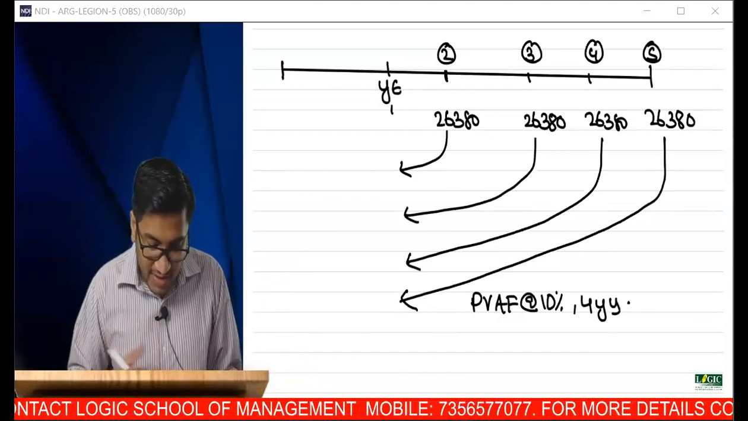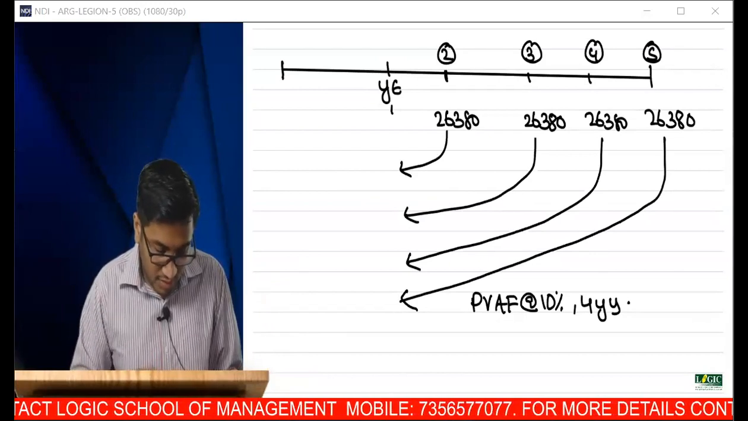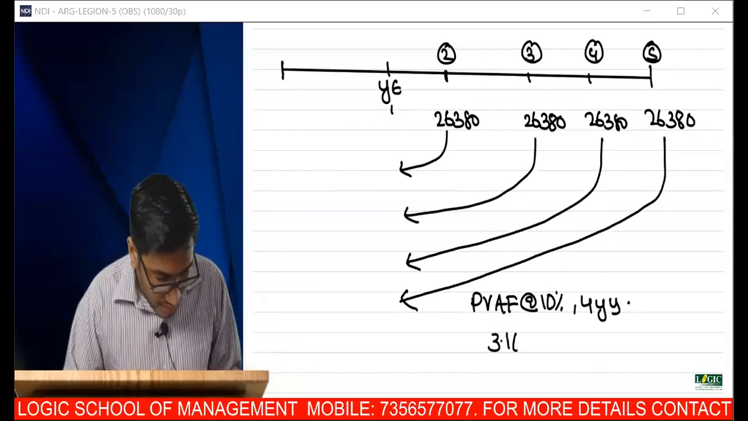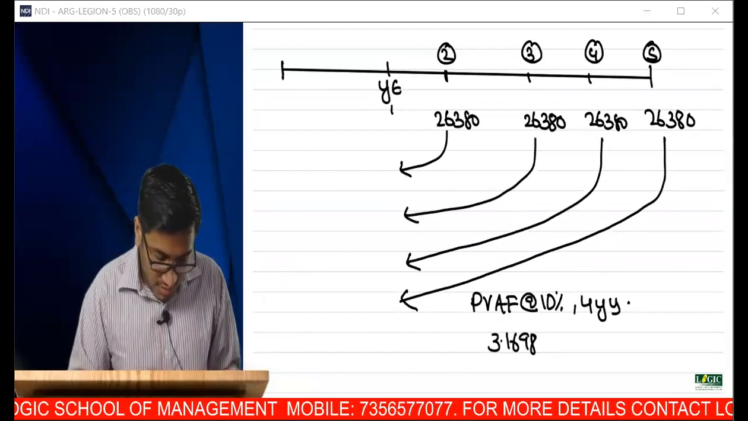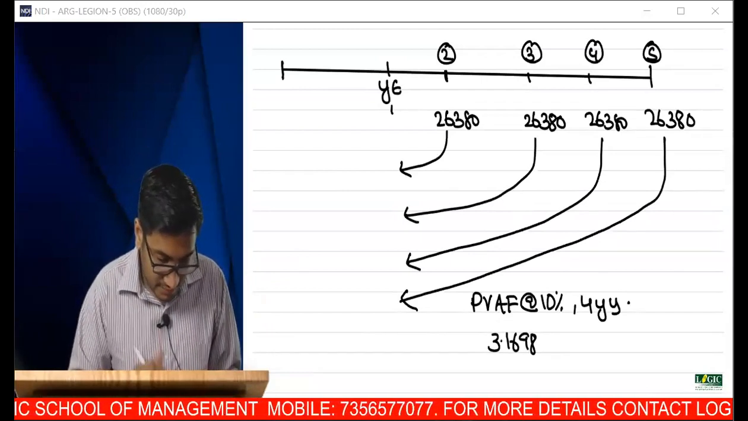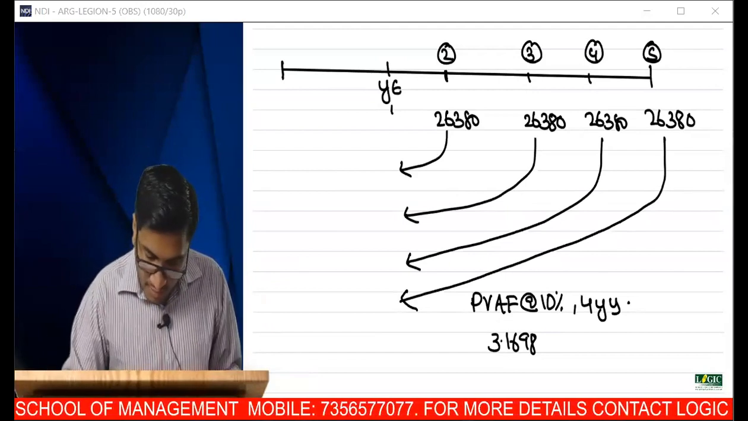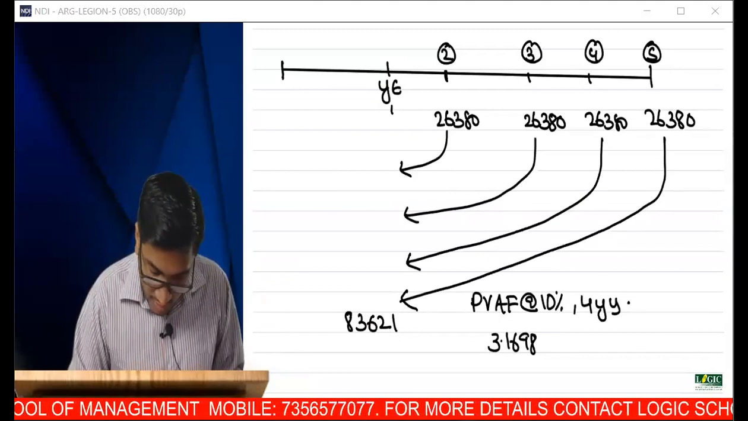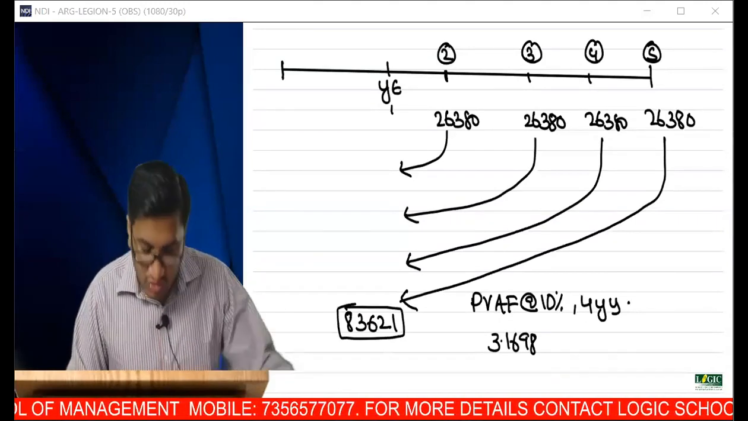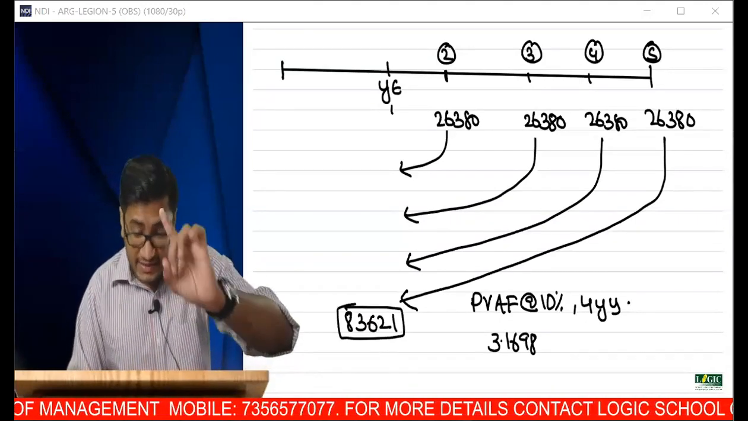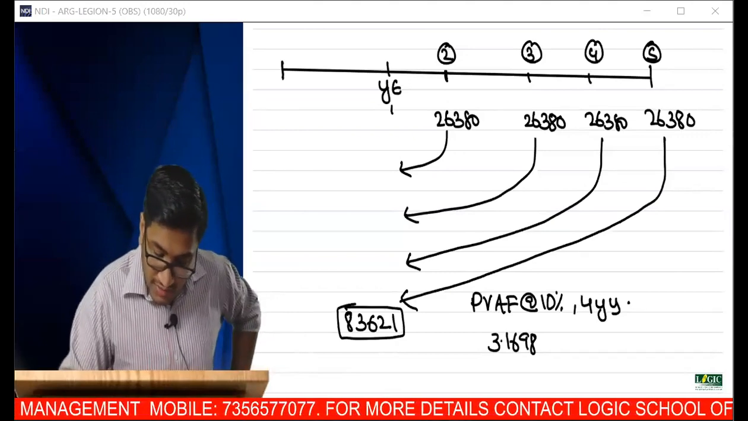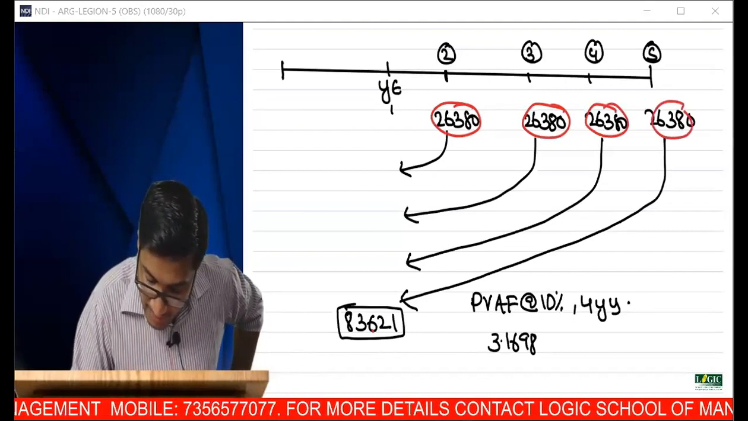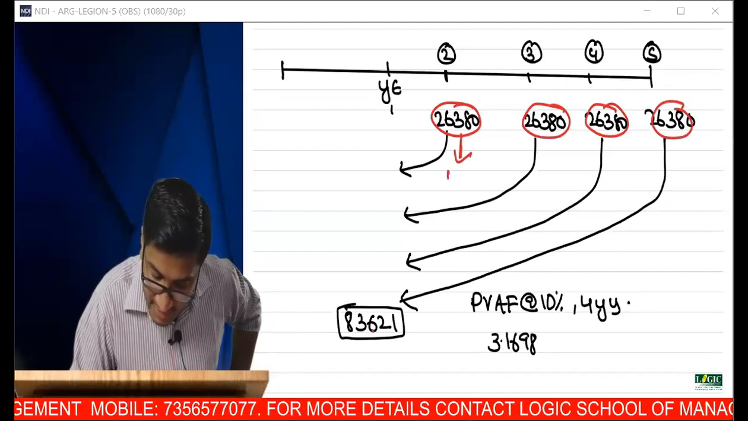It's the time value of money that is going on. 1 divided by 1.1, 1, 2, 3, 4, GT: 3.1698 into 26,380. So I get 83,621. Is that okay? Sir, this includes, I repeat, this includes 4 payments. Out of those 4 payments, this payment is to be paid